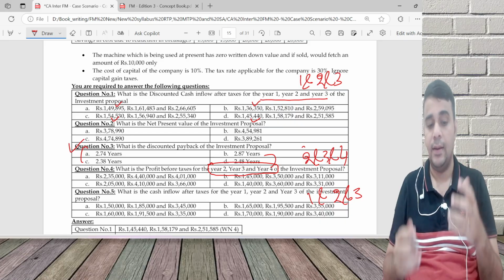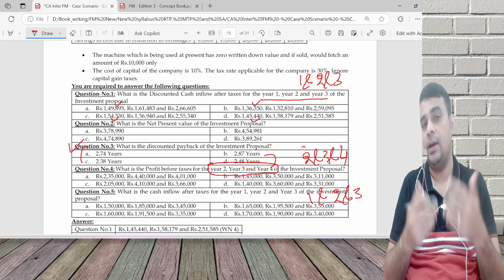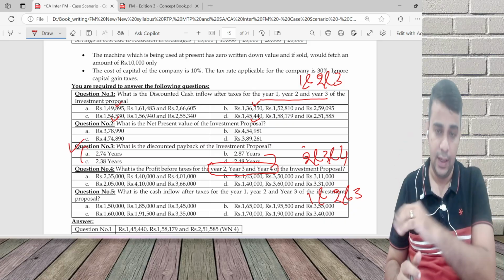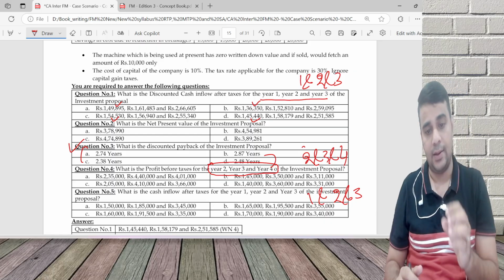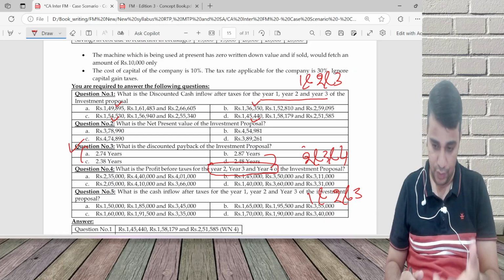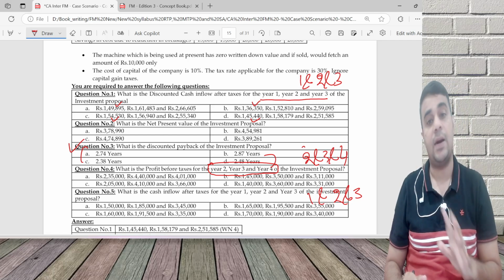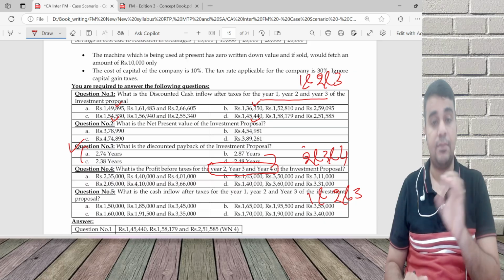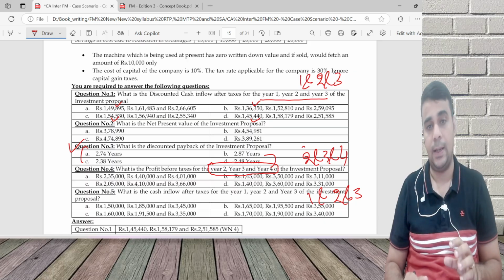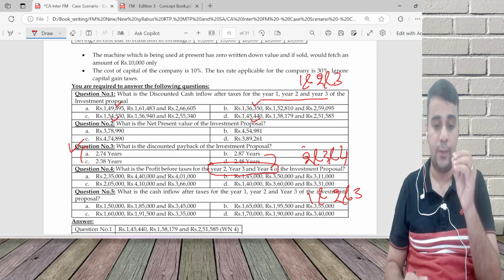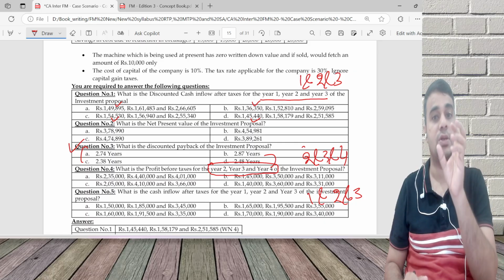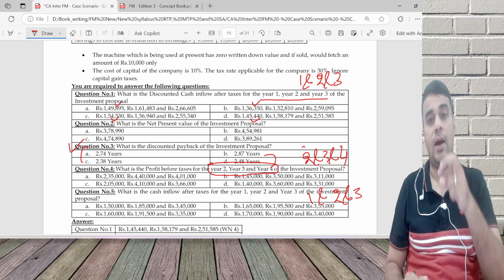For the NPV part, if time is short, I'll randomly choose something and proceed ahead. If time is available, I'll do the detailed calculation. So the detailed calculation which I'm going to do now is only for the purpose of NPV. This is the smart technique I'm talking about. Whenever a question asks multiple items like this, there are many problems like that where ICAI asks 2 or 3 questions in a single question number 1 or question 2, in a single